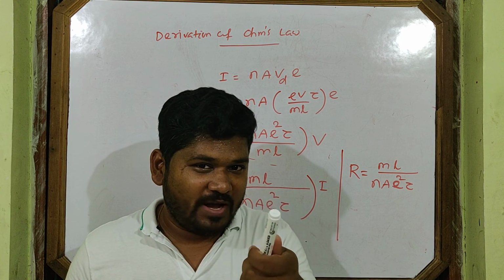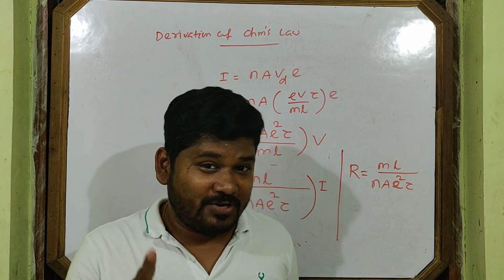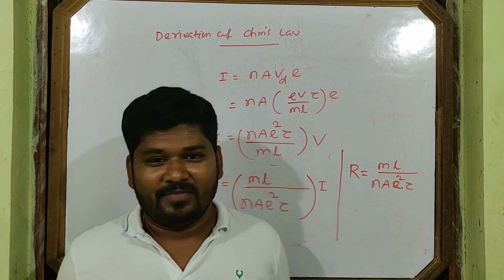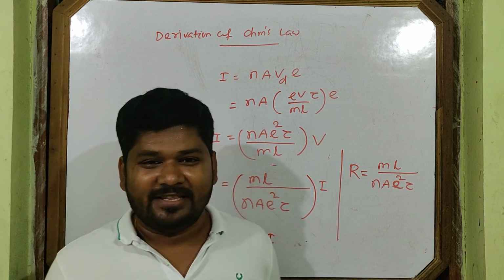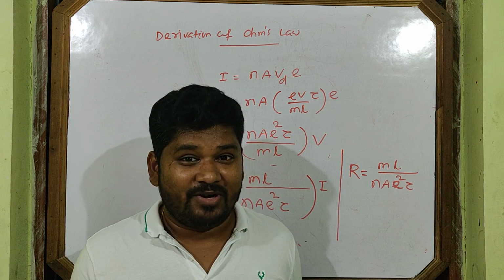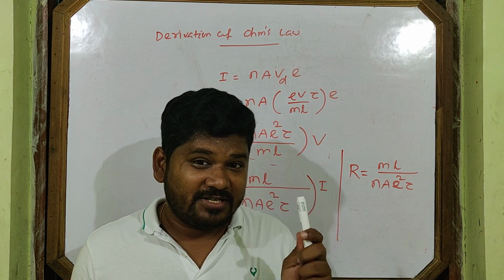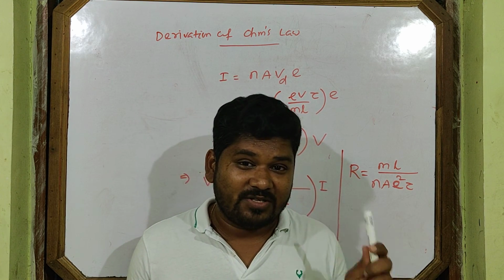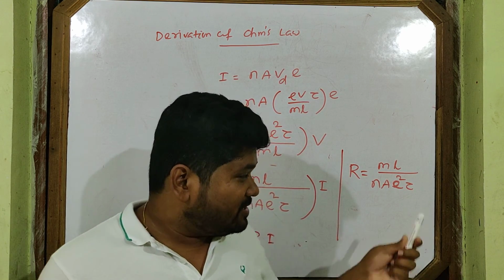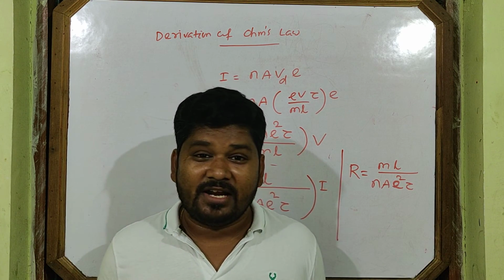Now you understand why in 10th class your teachers told you at constant temperature. You could have understood this in 12th class: why in Ohm's law the condition of constant temperature is a must. Because tau is constant at constant temperature.